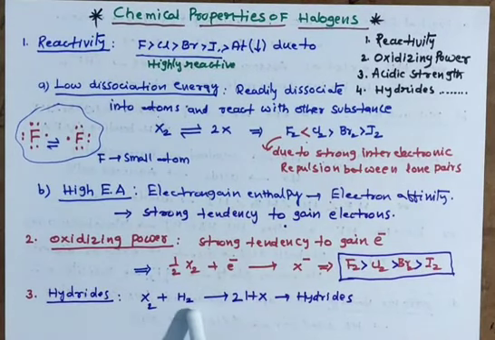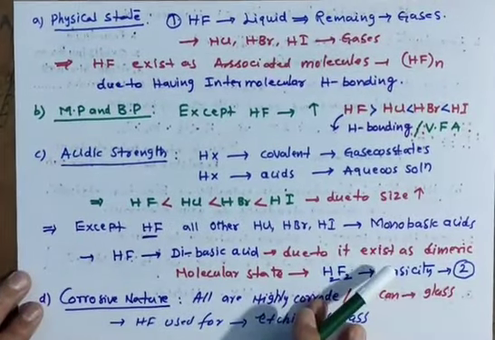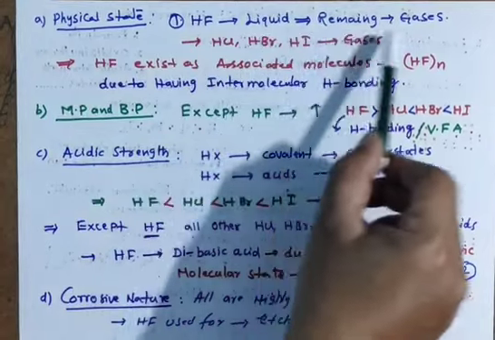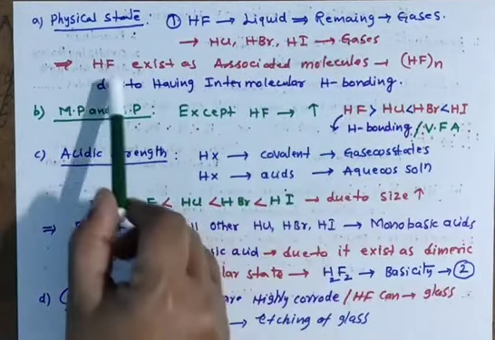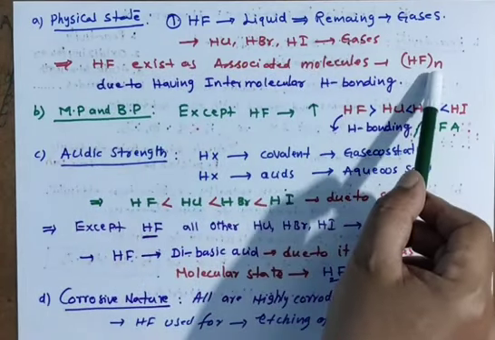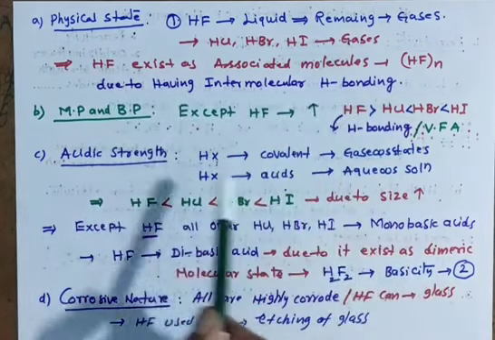These family members react with hydrogen to form HX type hydrides. And hydride properties. Physical state: HF is only liquid and the remaining are all gases, HCl, HBr, HI are gases. HF exists as an associated molecule, HF taken n times, due to intermolecular hydrogen bonding.